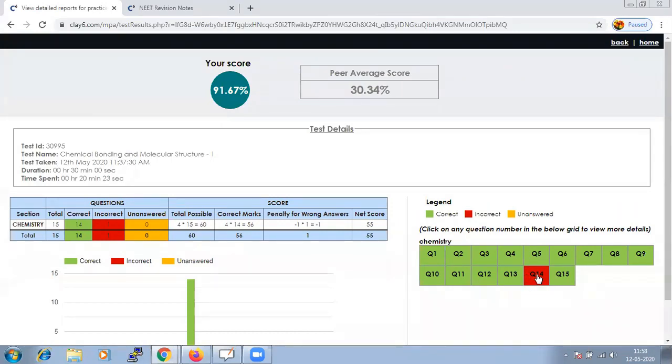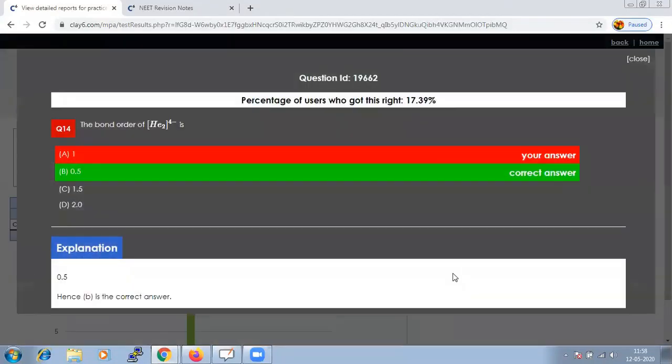It will be indicated in red. If you visit that particular question number, it will give you an explanation and the answer. It will be helpful for you to find out what mistake was made.